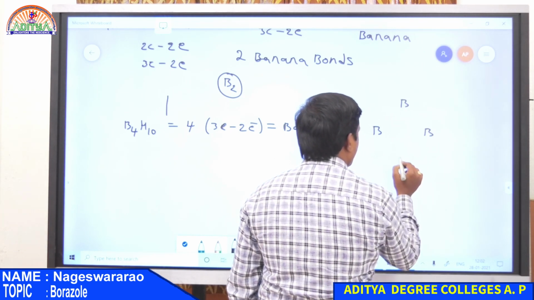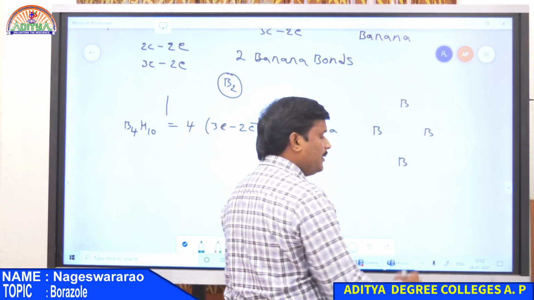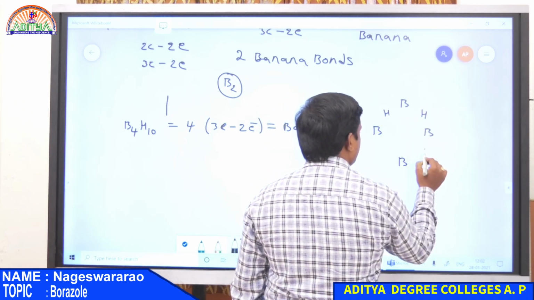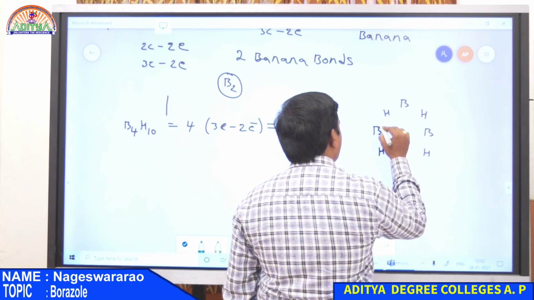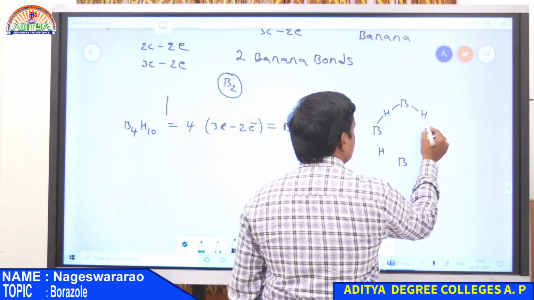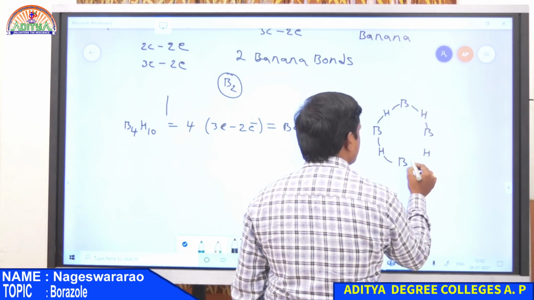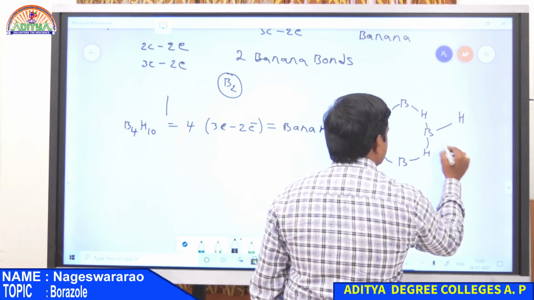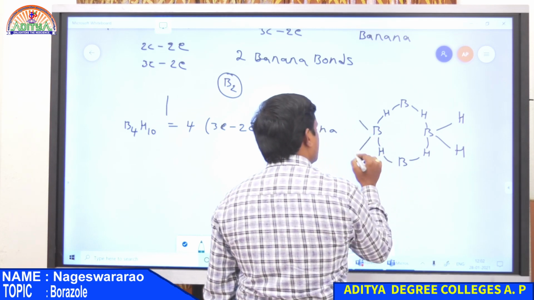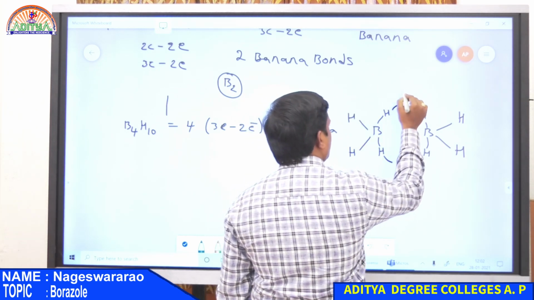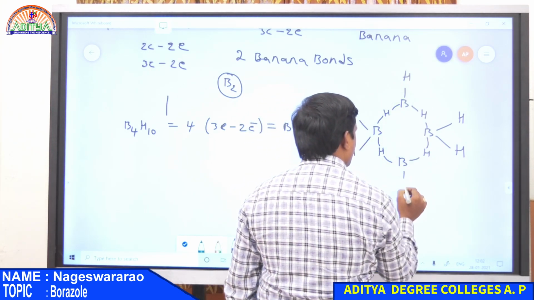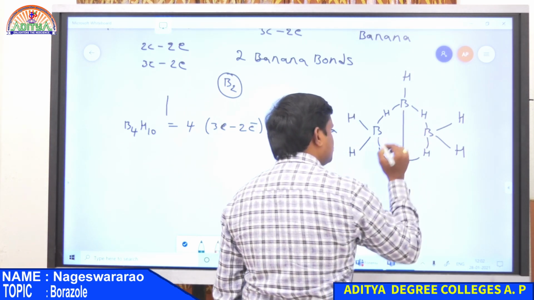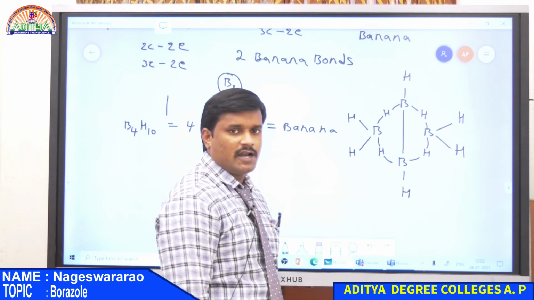These are the 4 boron atoms, and in between boron atoms there is a hydrogen. Now bonds between the atoms like this, and also this boron atom has a hydrogen sigma bond, and one hydrogen, and also there exists a bond between the two boron atoms.